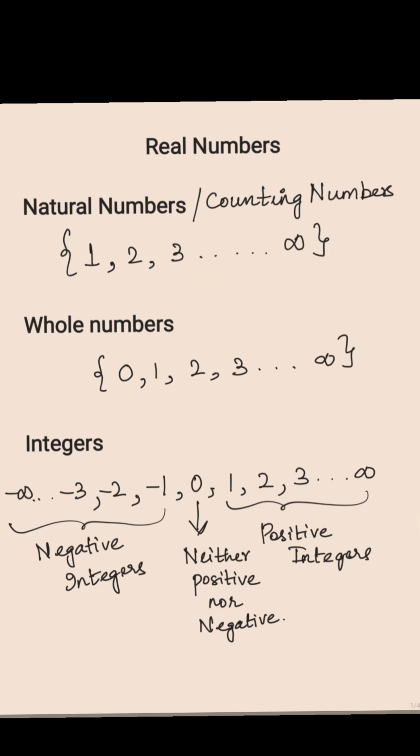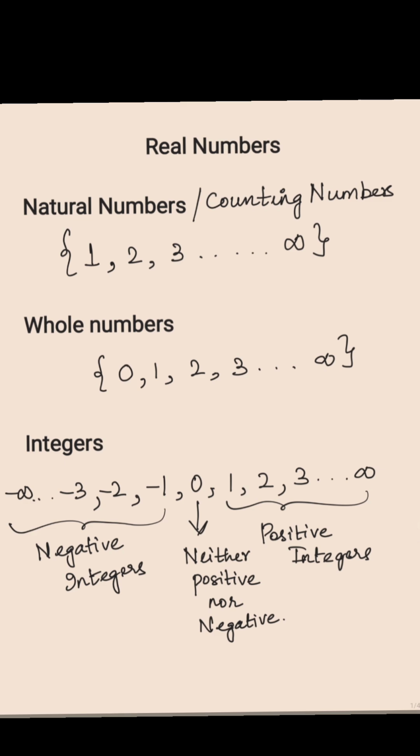Now, what are whole numbers? Along with the natural numbers which begin from 1 to infinity, if you add a 0 to the set of natural numbers, they become whole numbers. Now let us understand this. Is every natural number also a whole number? The answer is yes. Every natural number is a whole number. But every whole number is not a natural number. Why? Because 0 is not a natural number. So every whole number cannot be called a natural number.